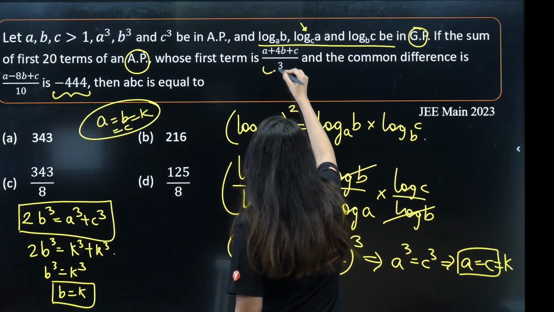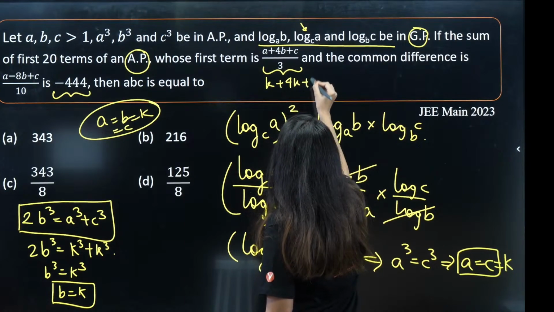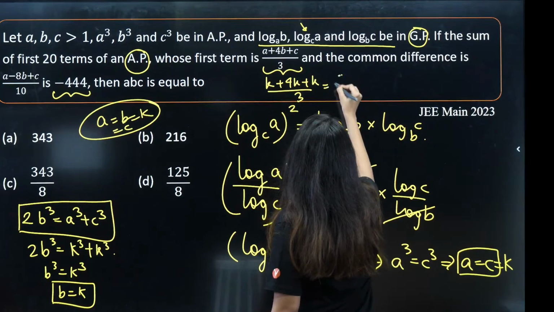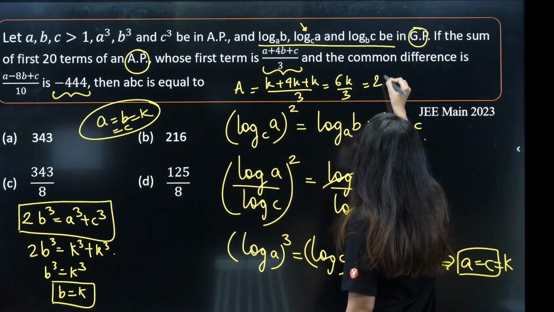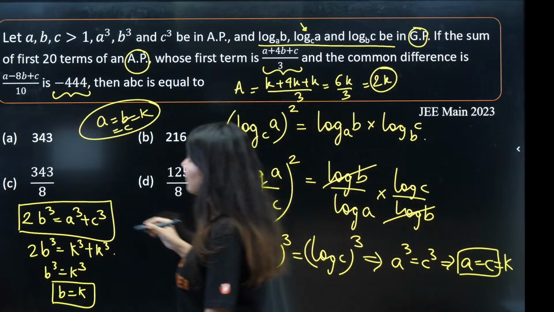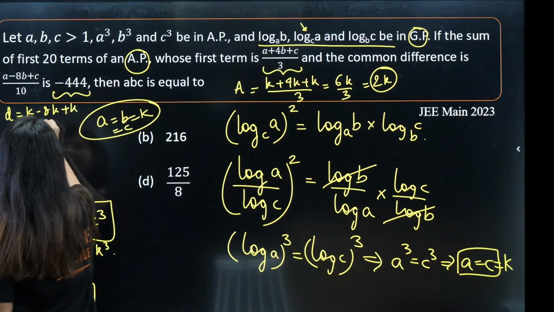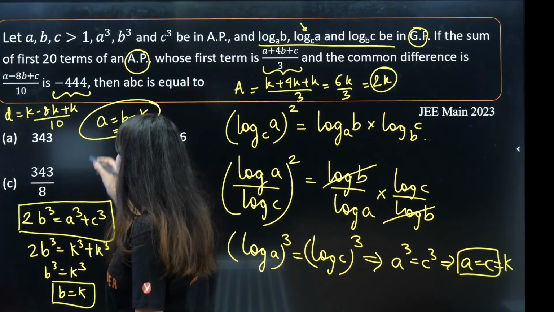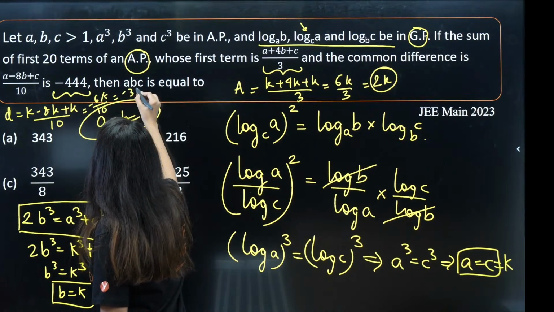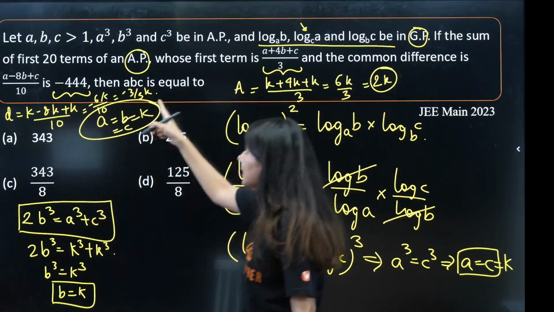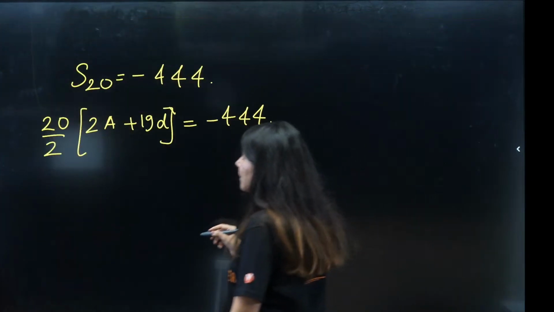So the first term is given as this. First term would be k plus 4k plus k by 3, which is 6k by 3. So first term is coming out as 2k. What about common difference? So D is what? k minus 8k plus k by 10. So this will be minus 6k by 10, or we can mark it as minus 3 by 5 k. So common difference is minus 3 by 5 k and first term is 2k. Let's plug in the values now.